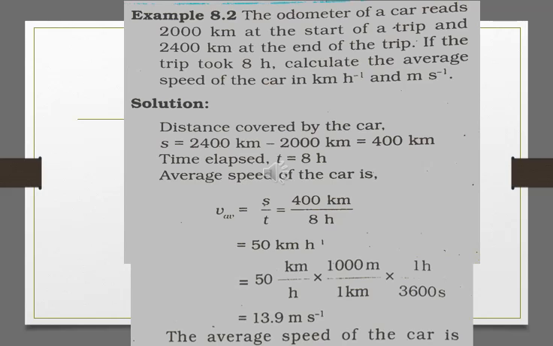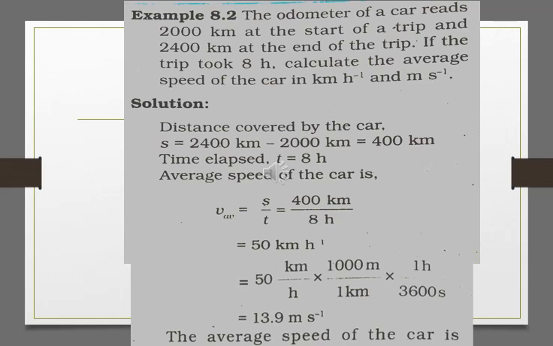So it is not the distance covered, but it is the initial reading of the odometer, and after completing the 400 km, the odometer shows 2400 km, which means the distance covered by the car is 400 km, and